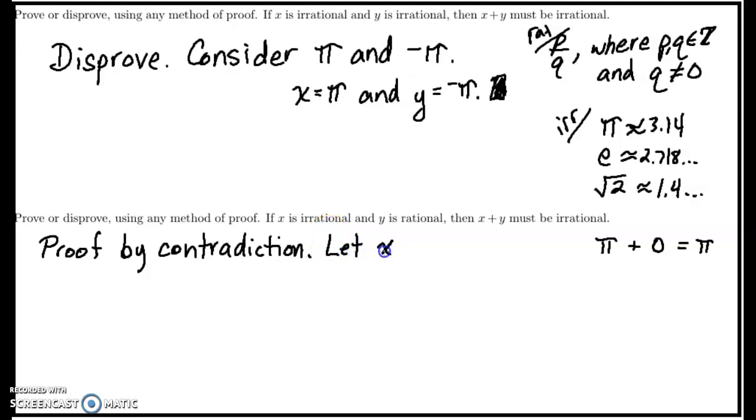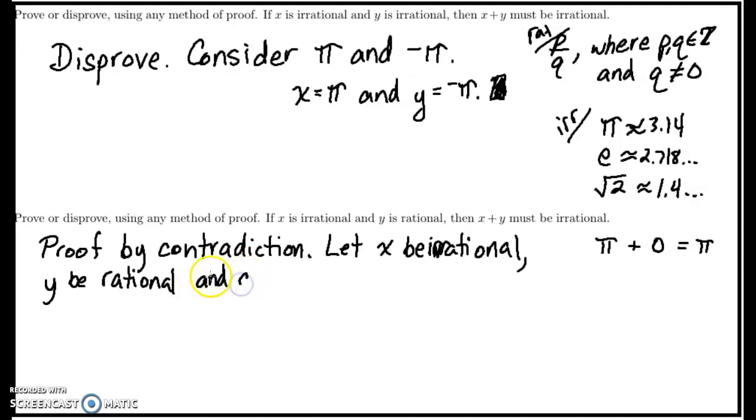Let x be irrational, y be rational, such that x plus y is rational.